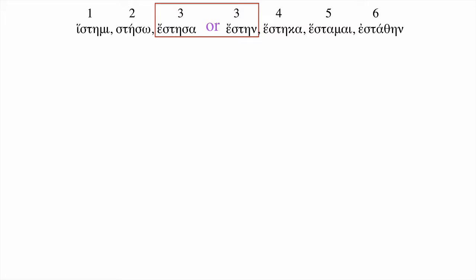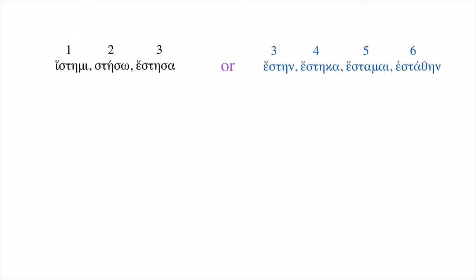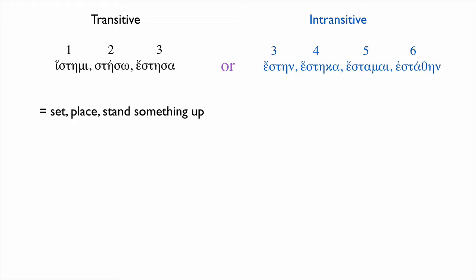And they're not merely variant forms. They have different meanings. We'll say more in a moment. To continue the principal parts, though, the fourth principal part, ἕστηκα, ἕσταμαι, ἐστάθην. The core issue here is that this verb has transitive meanings, like to stand something up, to set something, to establish. And it has intransitive meanings. That is simply to stand up.